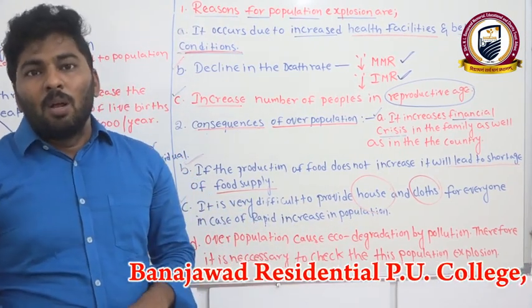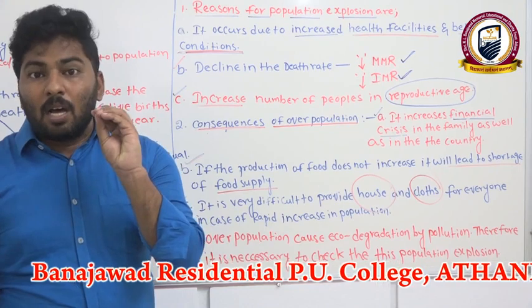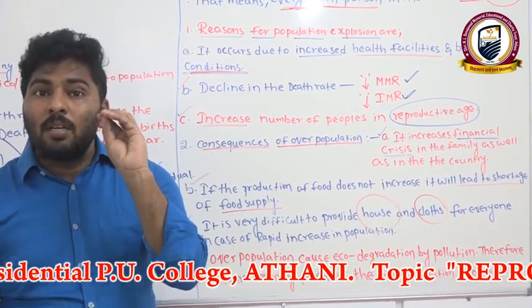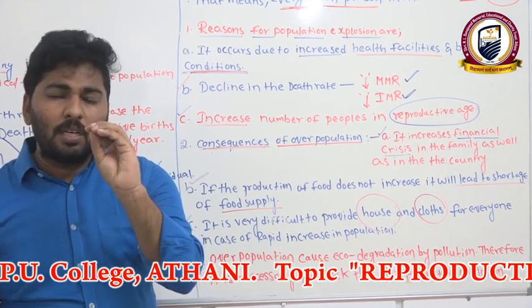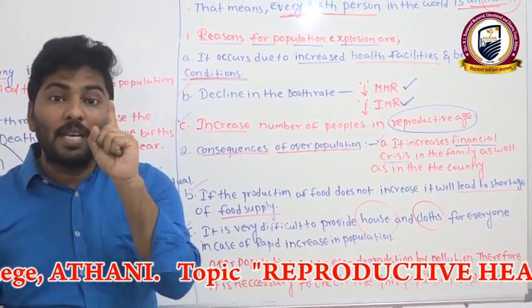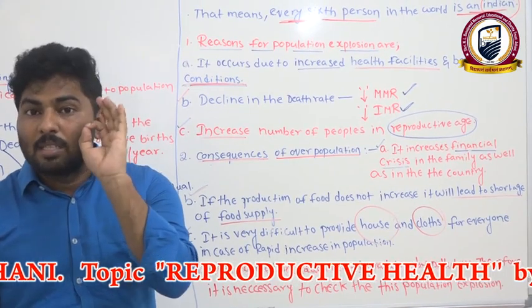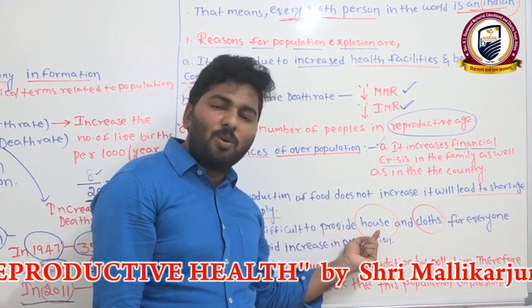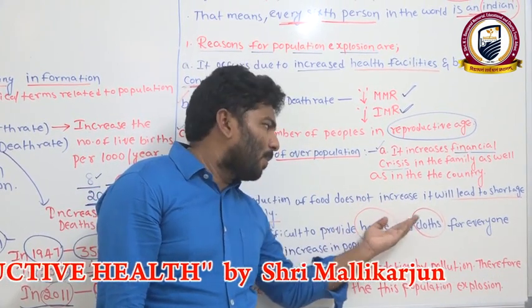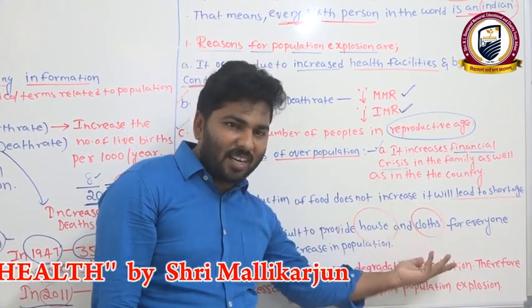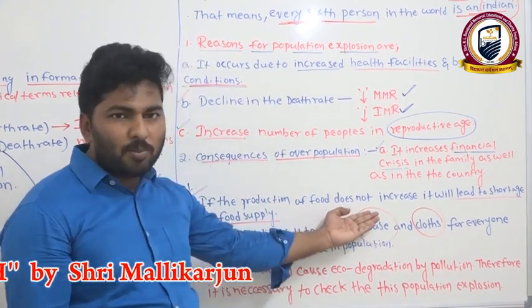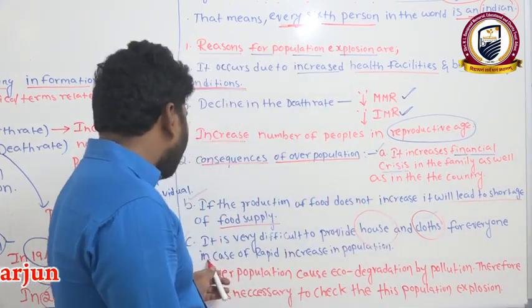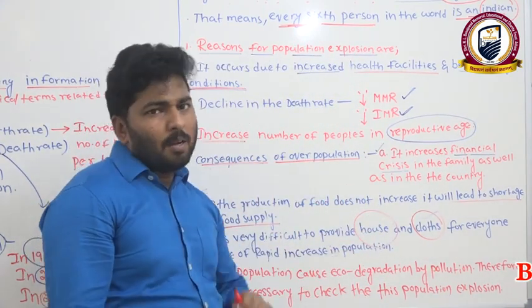The reason is that 1 inch of soil formation takes around 1000 years. 1 inch of soil formation takes 1000 years of time. That's why land is not going to increase, but the population rate is going to skyrocket. Obviously, we get a lack of shelter and a lack of clothes for everyone in case of rapid increase in population.